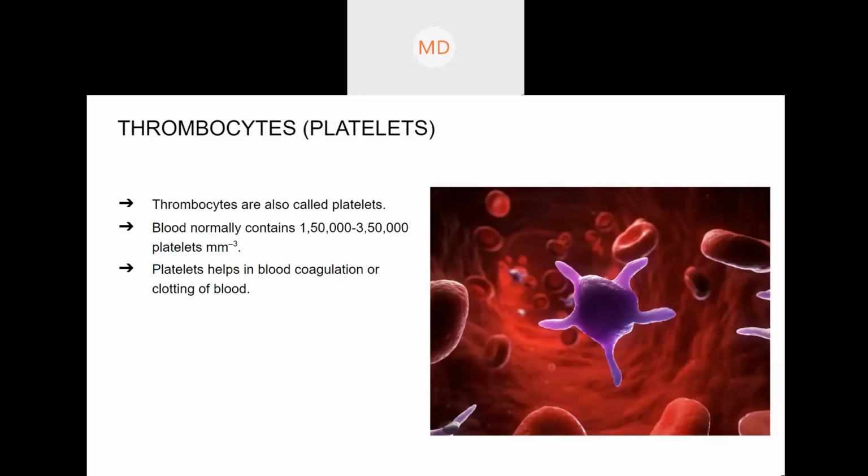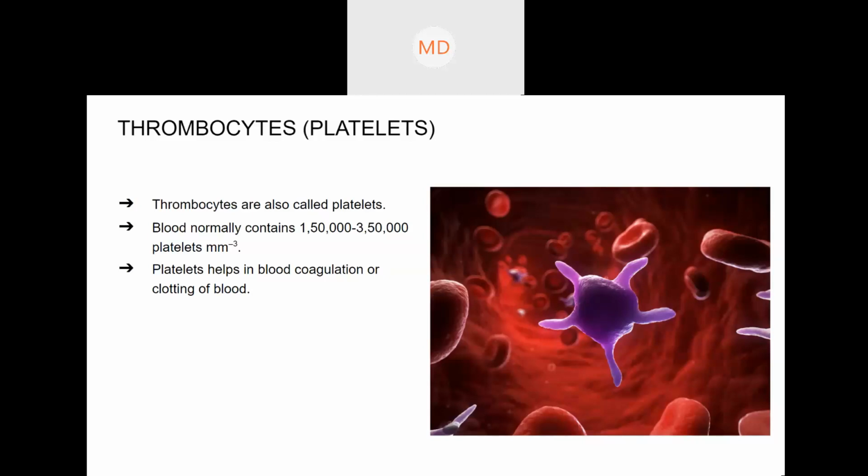Earlier, which protein helps in blood clotting? While we discussed plasma, we discussed which protein helps in blood clotting. I discussed it this morning. There was fibrinogen, globulin, and albumin. Which one helps in blood clotting? Fibrinogen. Yes, fibrinogen helps in blood clotting. That is the protein.